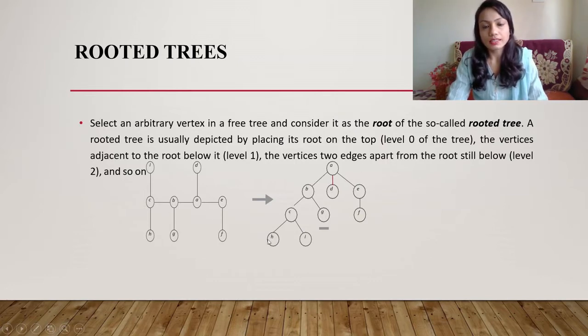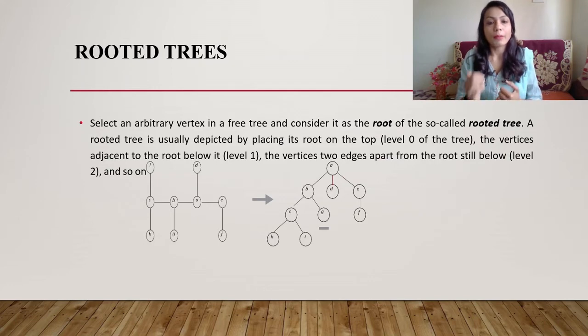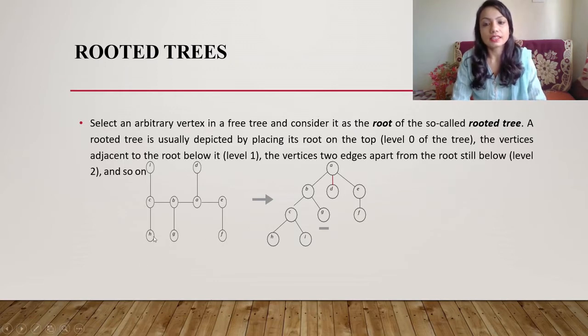Then again C is connected to H and I. Now H has nothing, G has nothing, F has nothing. So your free tree has been converted into a rooted tree. Now pause the video and consider B as the root and draw the rooted tree, and also for the same example consider G as root and draw a rooted tree, and then continue with the video.